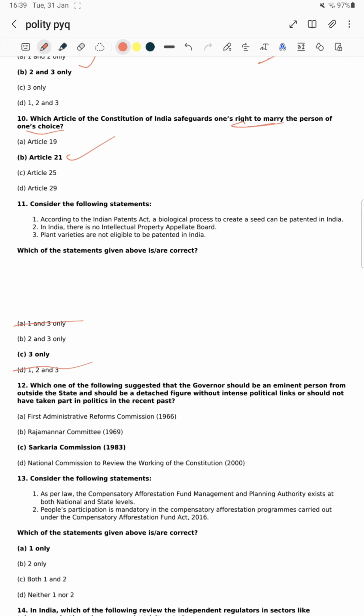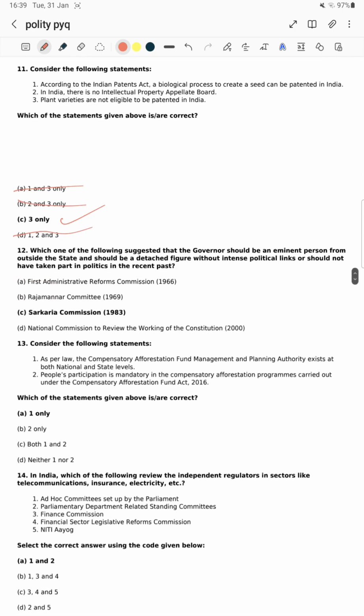In India, there is no intellectual property appellate body. Hey, sir. Okay, intellectual property appellate body. Hey, 2 is wrong statement. Only option C is right. Okay, ऐसा एलिमिनेट कर सकते हैं. Plant varieties are not eligible to be patent. Yes, plant varieties cannot be patent, and the biological seed process cannot be patent.